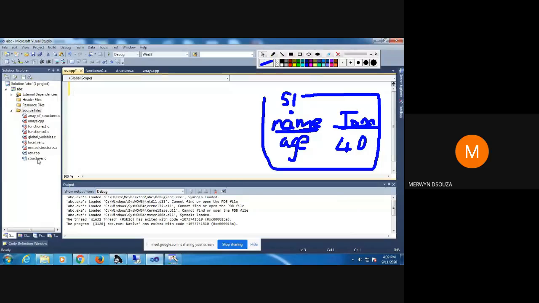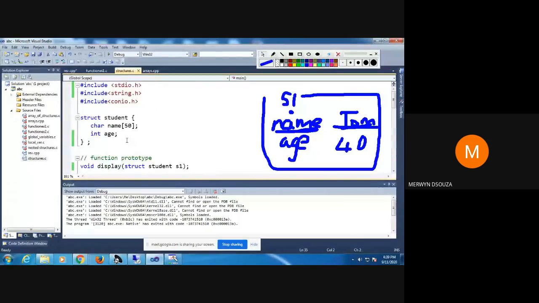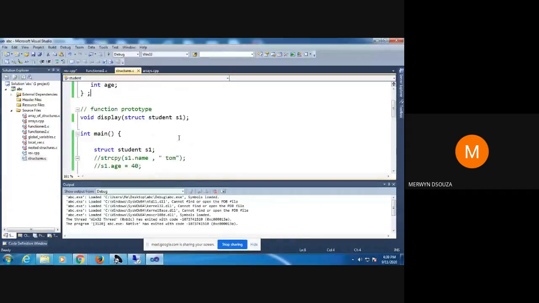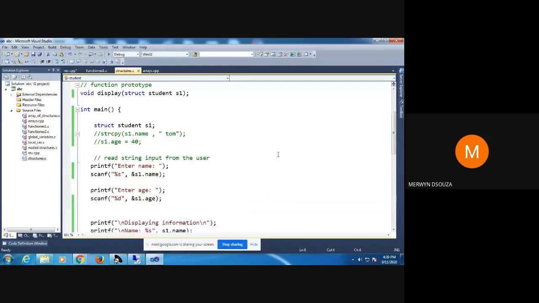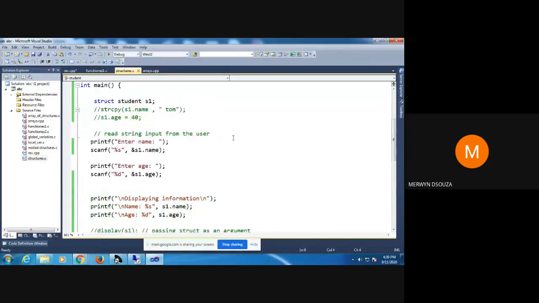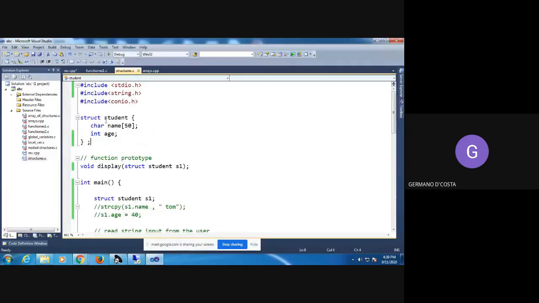Okay, one more thing that I forgot to tell you before I revise. If you can see here, how has the structure been declared? Can anyone tell me how the structure has been declared with respect to the last class, where I told you one concept? There are two types of variables that I taught you, global and local. So how has the structure been declared? Yes.